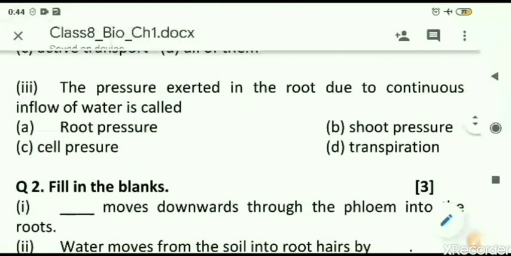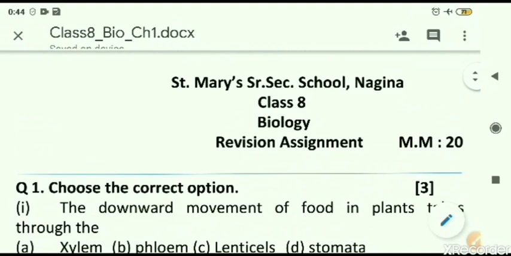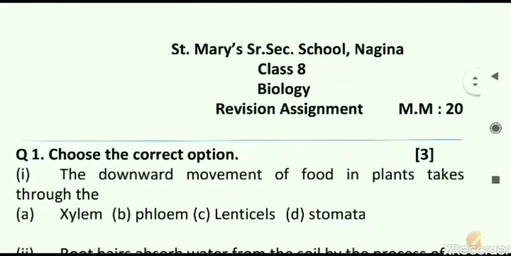So today we have completed chapter 1 as well. In the upcoming class, we will be discussing chapter number 2 onwards. And remember the homework you have to complete, and solve this revision assignment in your class fair notebook. That's all for the day. Thank you.